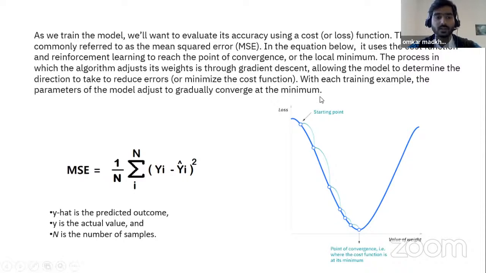The formula is 1 upon n, where n is the number of samples, times the summation of (yi minus y hat) the whole square, where y is the actual value and y hat is the predicted value. And as the mean square error is low, the model will be more accurate.